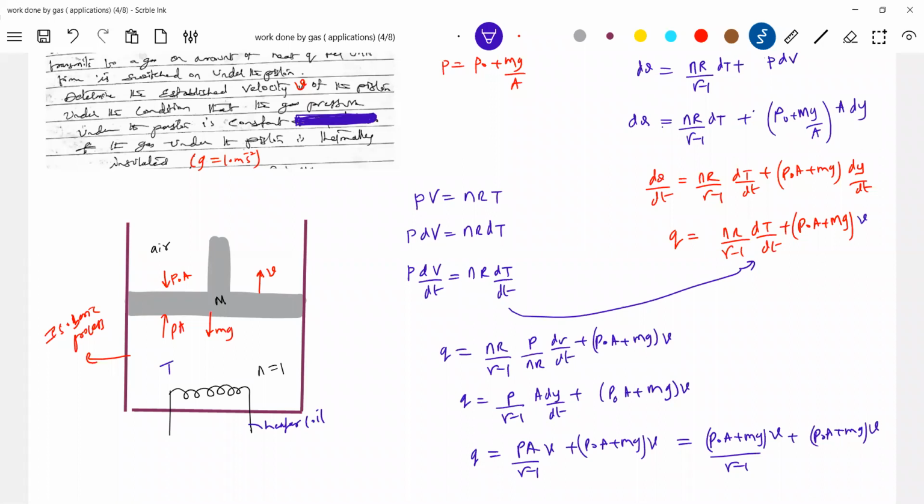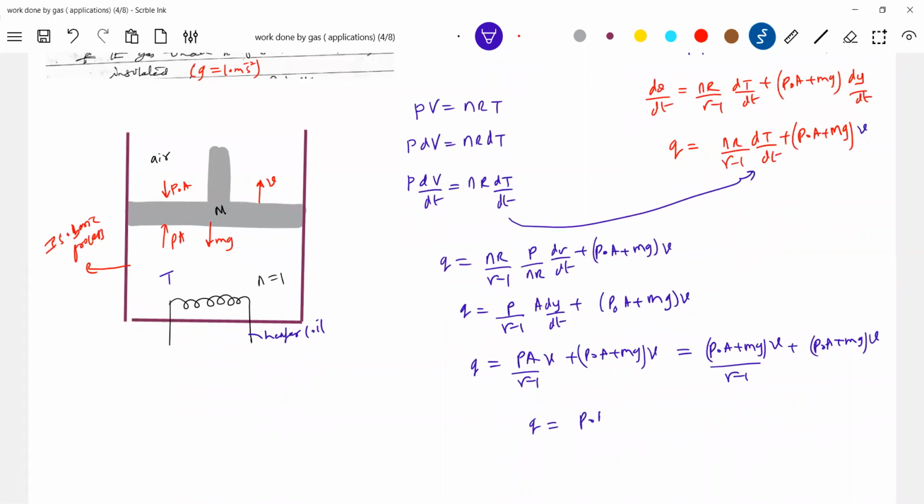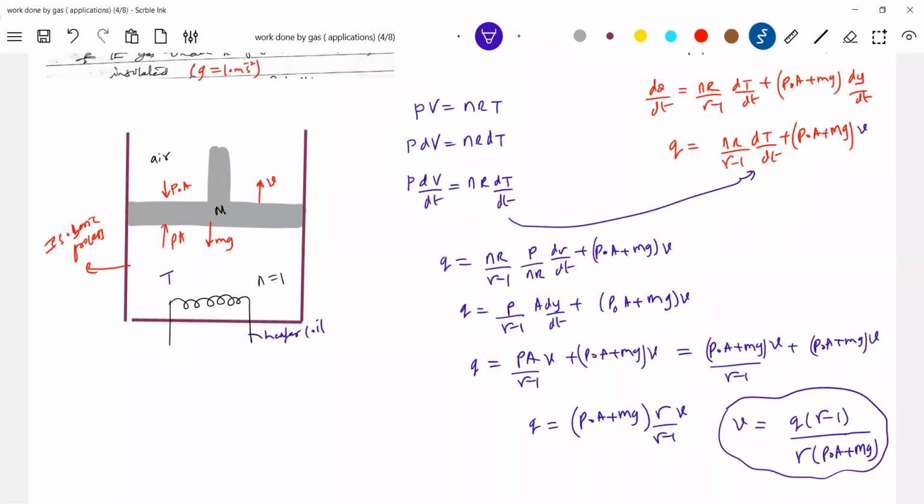Now P naught A plus mg can be taken outside, so Q is equal to P naught A plus mg times gamma by gamma minus 1 into V. So the expression for V will be Q times gamma minus 1 divided by that, which is the speed of the piston.